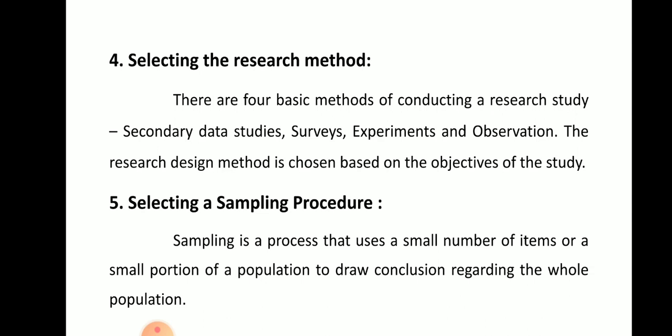Sampling is generally a part of the research design, but in the research process, it is considered separately. A sample can be selected in two ways from a population: through probability sampling or through non-probability sampling.